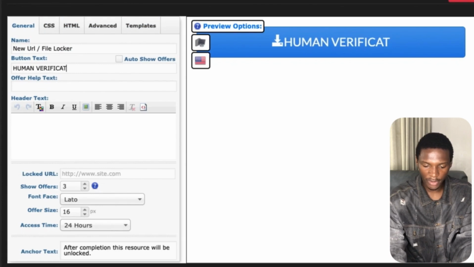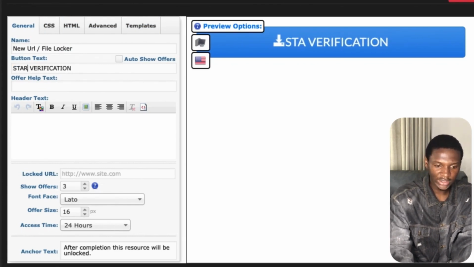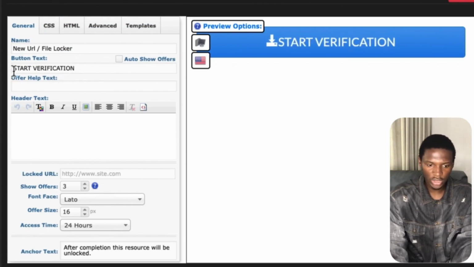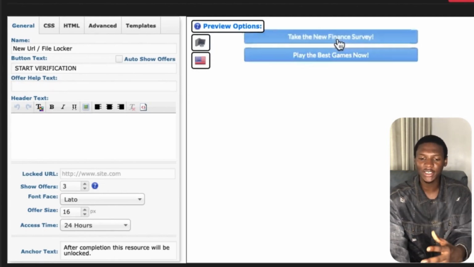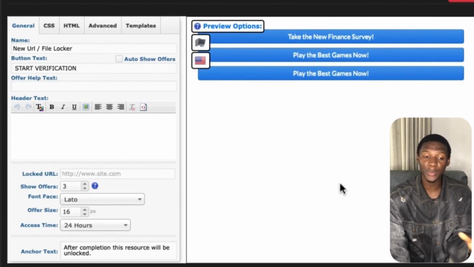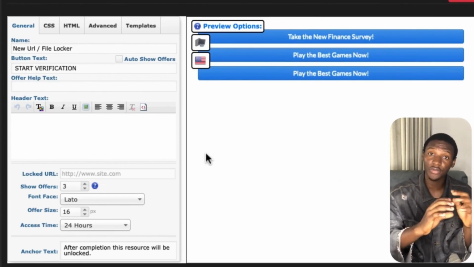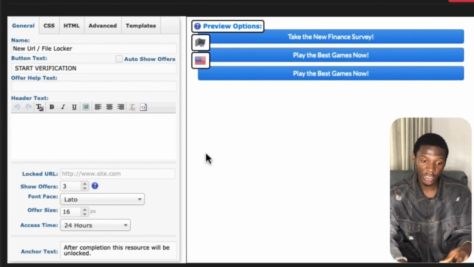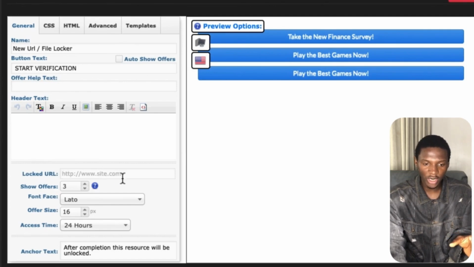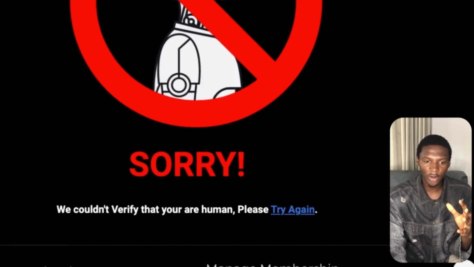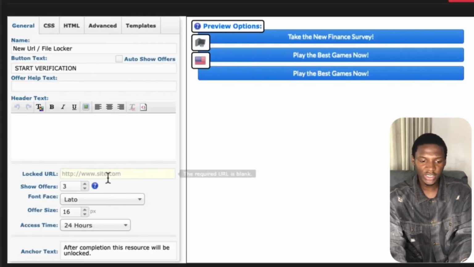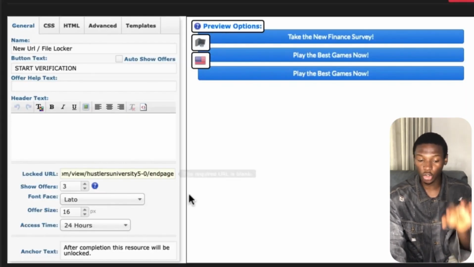I'm going to put human verification, or you can put in start verification, right? So once you do that, I'm going to leave a space like this. So you can see it says start verification. Once they click this, it's going to bring up the offers that are available in their region, right? Depending on the region of the user that is actually coming to your landing page, right? So we're going to come over to where it says locked URL. Remember the URL that we opened up, this page right here where it says sorry, we couldn't verify. Come back to CPAGrip. What you want to do is paste this URL where it says locked URL. You want to paste that there, right?